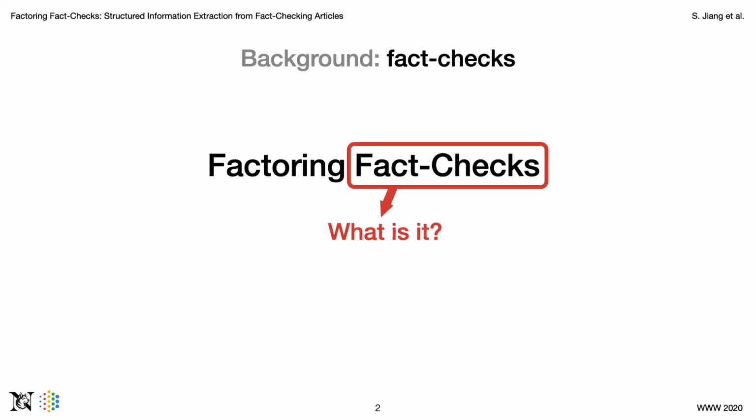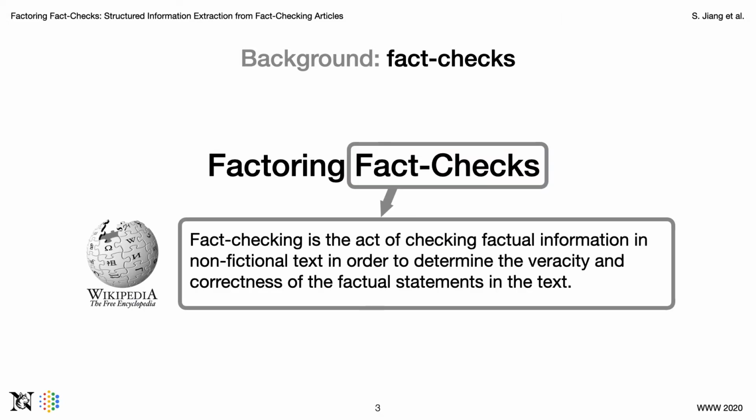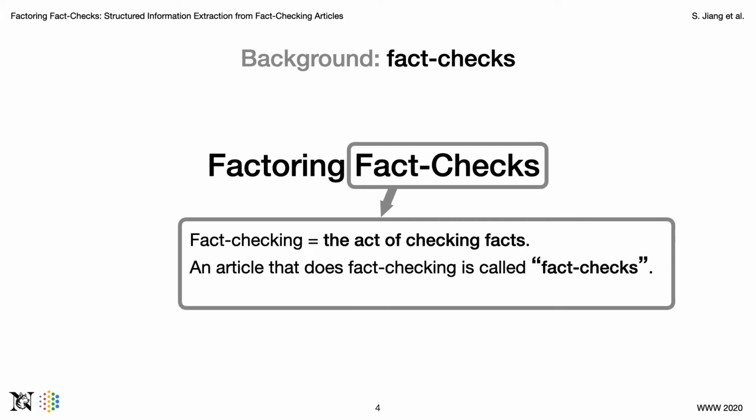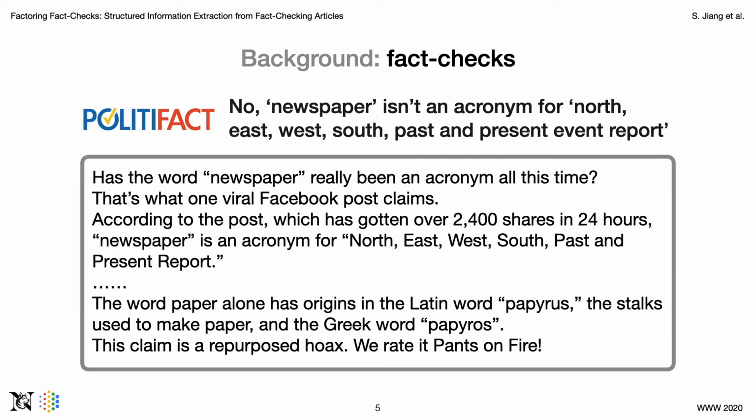Let me start by introducing the terminology we used. So fact checks, what is it? The first sentence on Wikipedia gives us a pretty good understanding of what it is. Fact-checking is the act of checking factual information in non-fictional text in order to determine the veracity and correctness of the factual claims in the text. To simplify it, fact-checking is just the act of checking facts, and we call an article that does fact-checking fact checks.